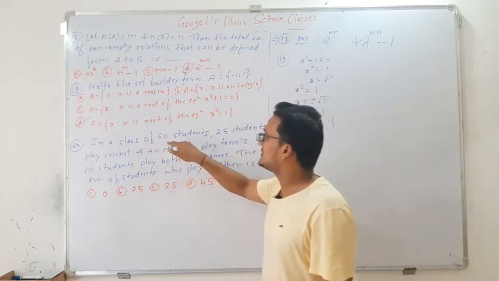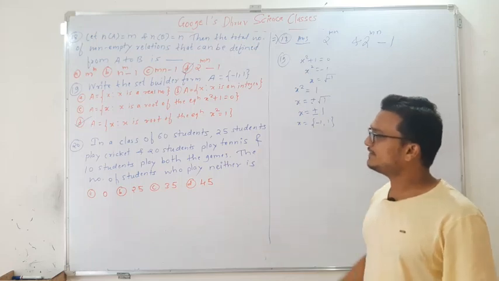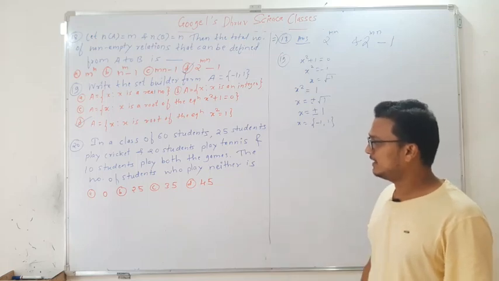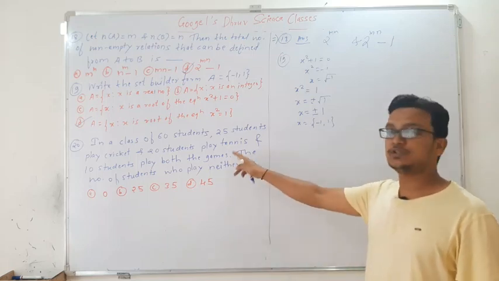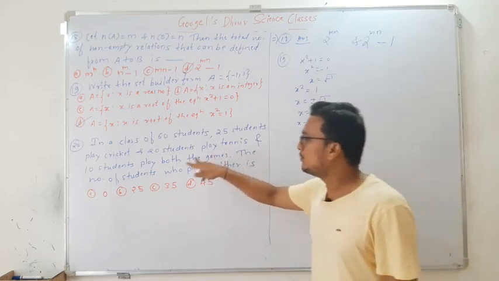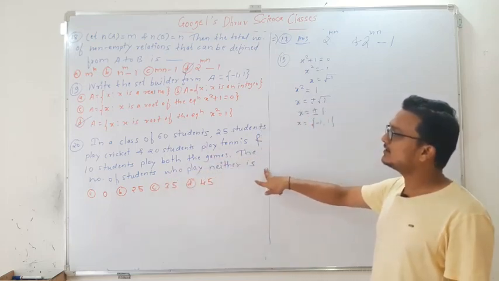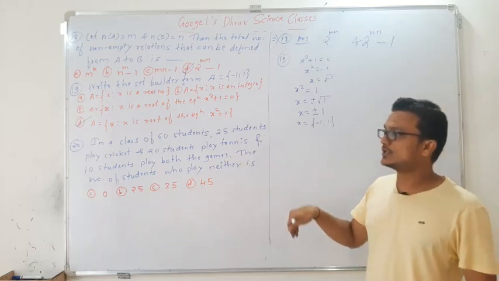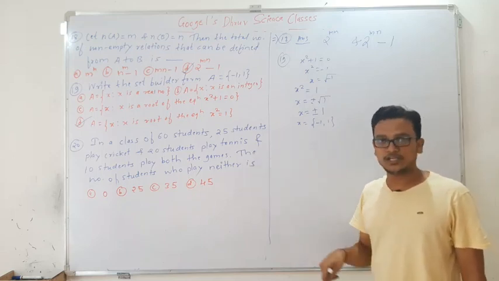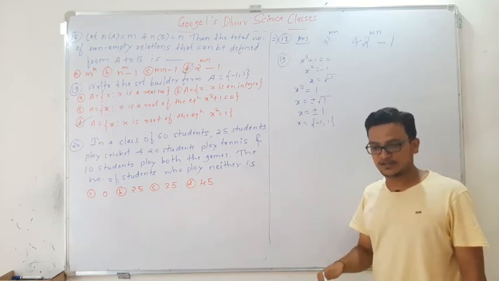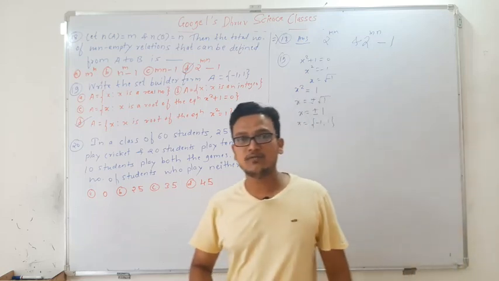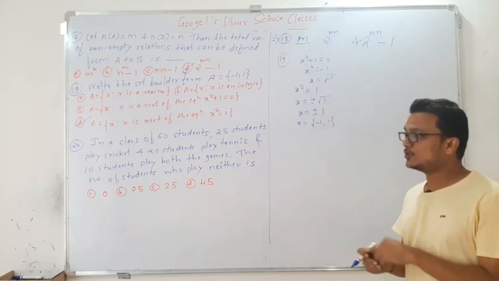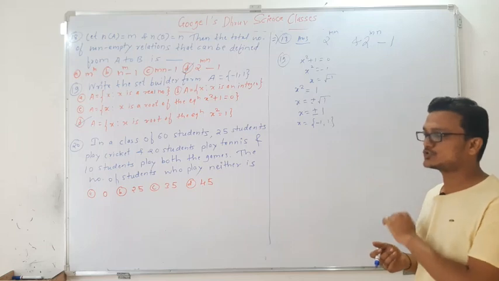In a class of 60 students, 25 students play cricket, 20 students play tennis and 10 students play both the games. Then the number of students who play neither cricket nor tennis, that we have to find. This type of question in the theory exam will be important for 3 marks, but the same question they asked here. In the theory exam, with the help of the cardinality formula we solve that question, but here this can be simplified with the help of a Venn diagram also. We can solve this question very easily.